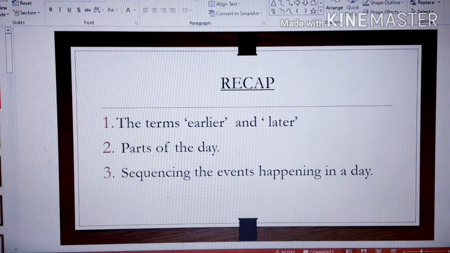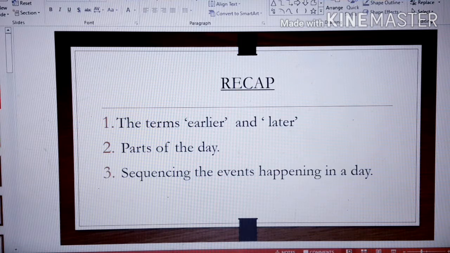Do you remember where we use the words earlier and later? These words are used for events happening at different times. For the work we do in a day, the work which we have done before, we call earlier, and the work which is done after, we call later. When we compare two or three events and see which event we did before, we say earlier, and the work done after, we call later.